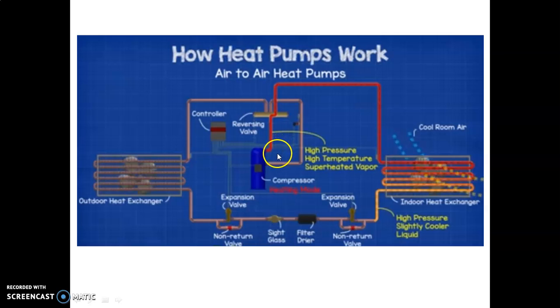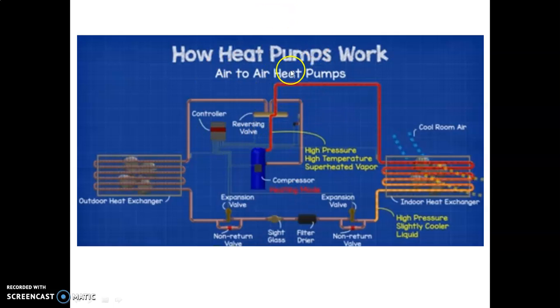During that heating mode application, means in applications like if we need that heating effect in a car, in a room, or in restaurant, in shopping malls, in cinema houses, in various applications, at that time whatever the refrigerant from the evaporator enters here, it is in the state of low pressure, low temperature vapor. In the compressor the compression of that refrigerant takes place and the temperature and pressure of that vapor refrigerant increases and that refrigerant becomes dry saturated.